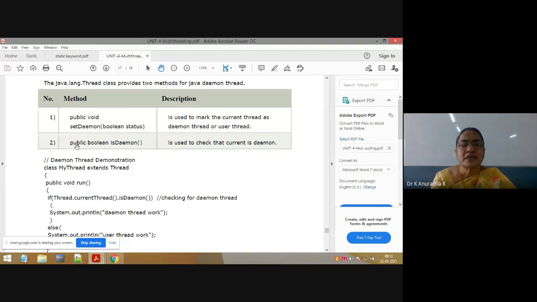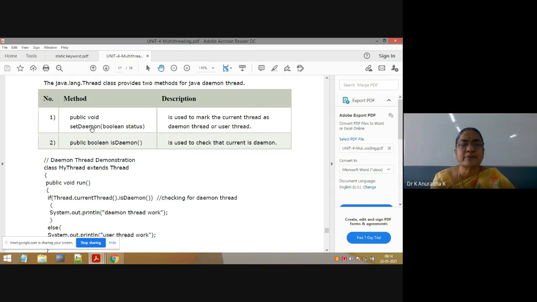Next, what is the other method? Public boolean isDaemon. The return type of isDaemon function is boolean. It is not isBoolean, it is isDaemon. It will give you the output as daemon or non-daemon, means true or false. Suppose if that thread is daemon, it will give you true. If that thread is non-daemon, it will give you false. So these are the two methods which are related to daemon threads.